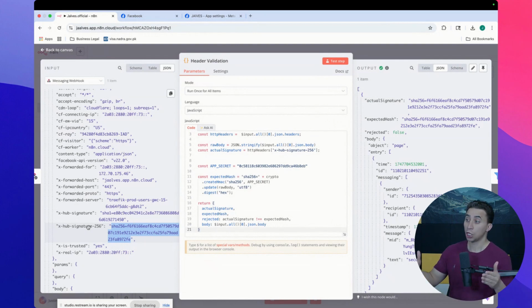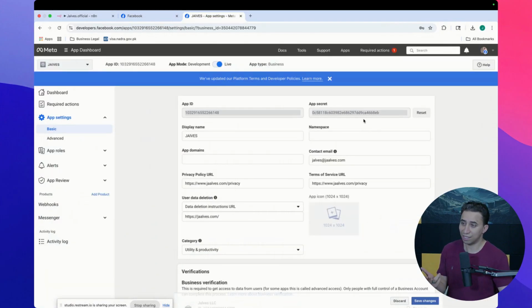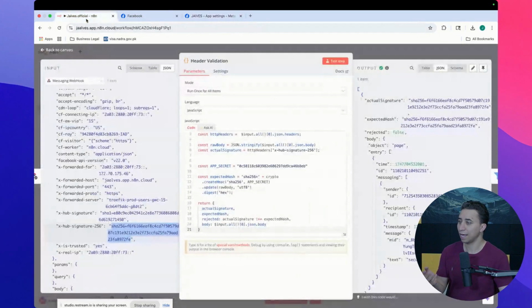So now what I'm doing here, I'm saying, I received this request, and I'm going to check if this request was generated from the application that I trust. Because I'm the administrator, I know this is my app secret key. I came here, copied it, and just put it here, hardcoded. This is what I did.